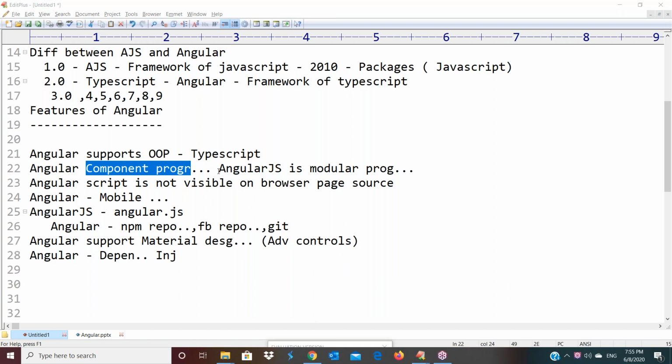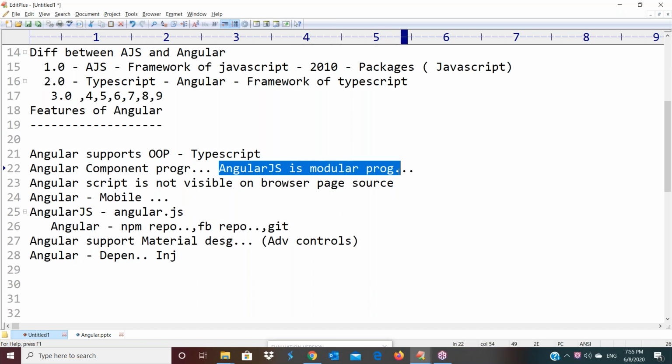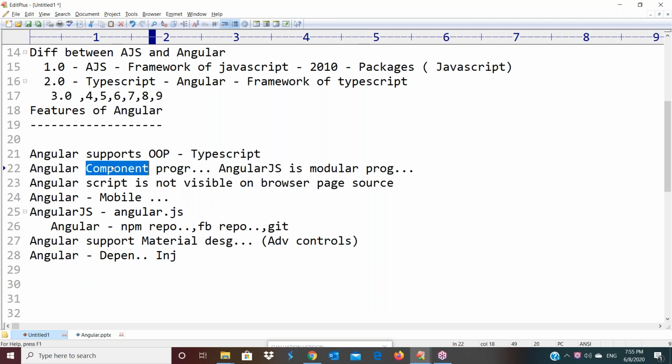Okay, no problem. So AngularJS is component or modular component? AngularJS is modular. Angular is component. So modules we are creating with the help of functions. Components we are creating with the help of classes. So component programming is much faster than modular programming.